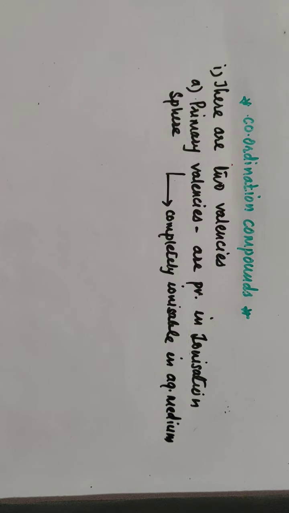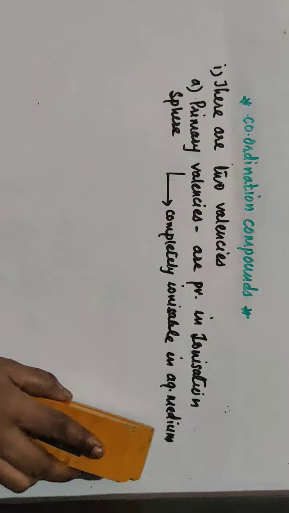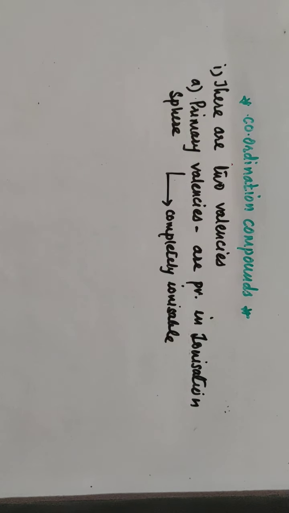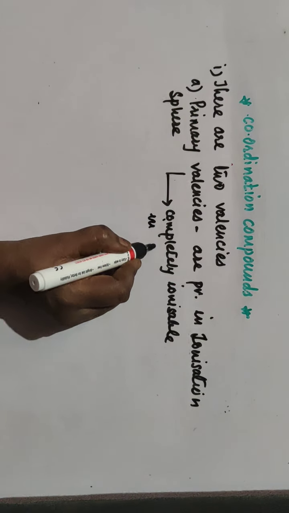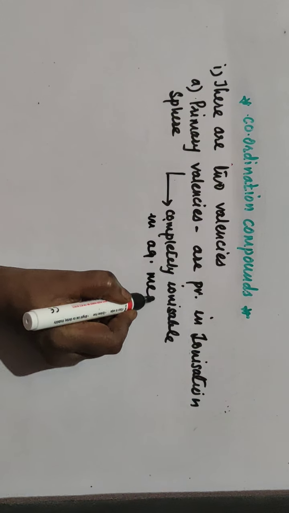So, primary valencies are present in the outermost sphere or ionization sphere, and these valencies are completely ionizable or completely dissociable in aqueous medium.